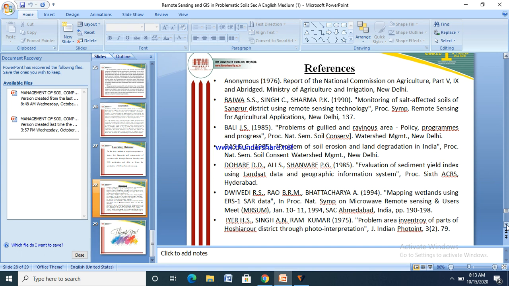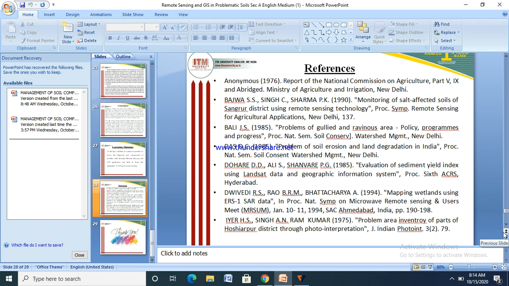Dhruva Narayana and other colleagues evaluated the sediment yield index using Landsat data and geographical information system, proceedings of 6th ACRS, Hyderabad. Now Dwivedi R.S., Rao B.R.M., Bhattacharya and others, mapping wetland using ERS-1 SAR data, in proceedings of national symposium on microwave remote sensing and users meet, Ahmedabad, India.